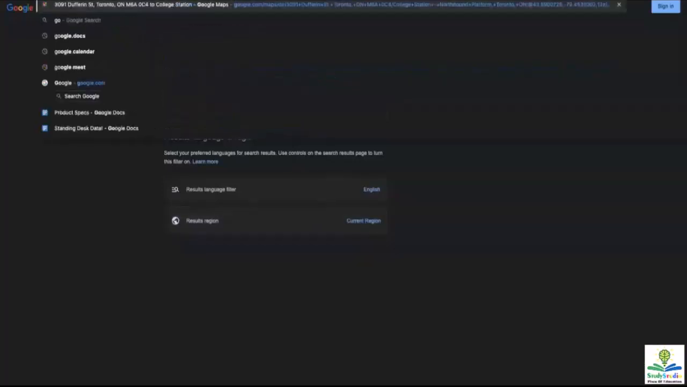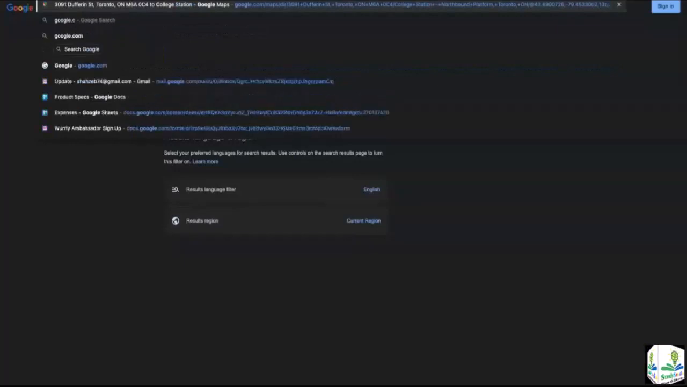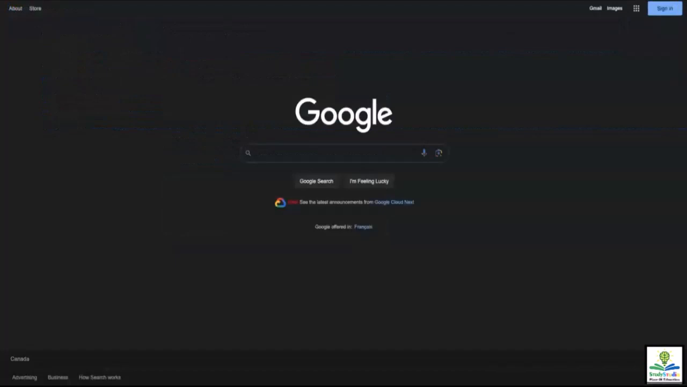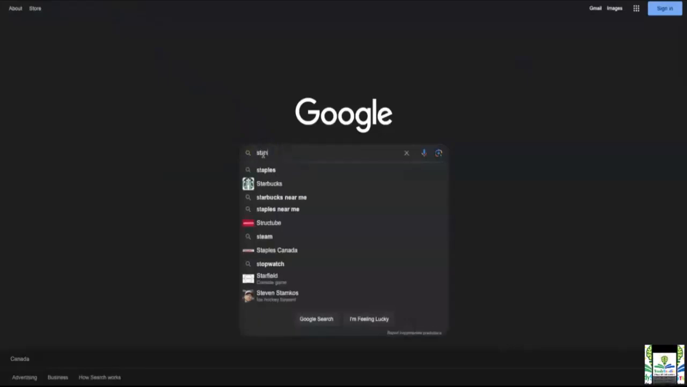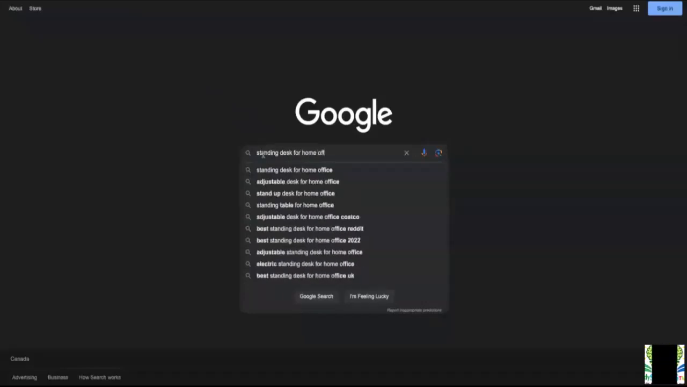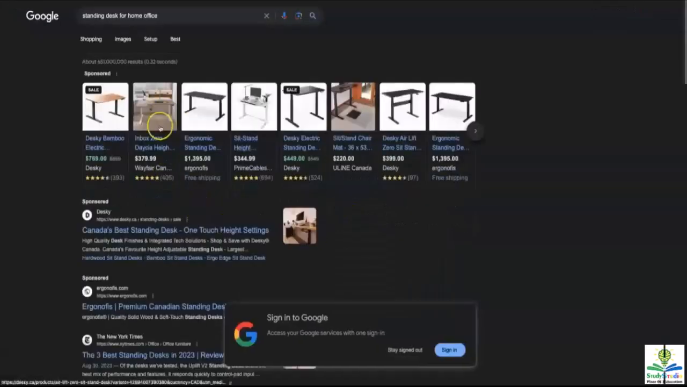After that, we're going to go back to Google. And now we're going to look up our competitors for the keyword that we're going to type in. So you have the detail about your niche. Your product is standing desk, and we're going after home office. So, standing desk, sorry. We're going to type that in and let's see.